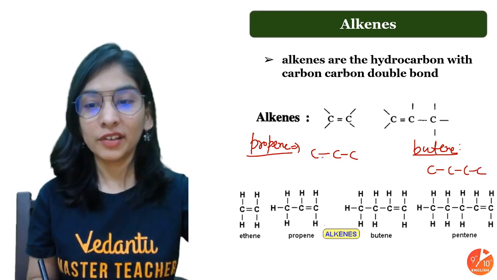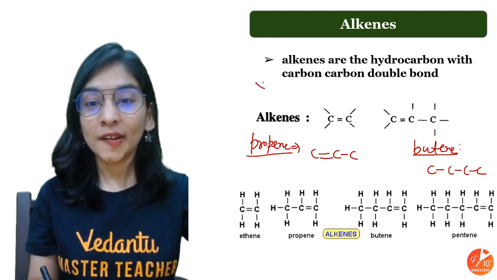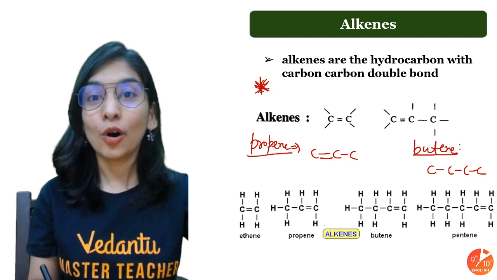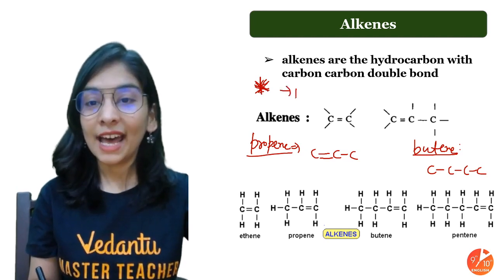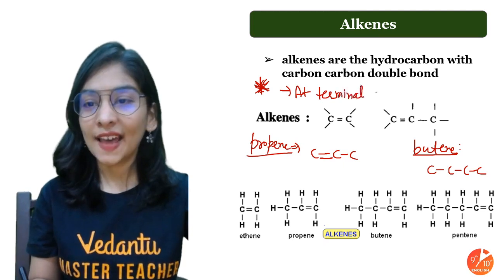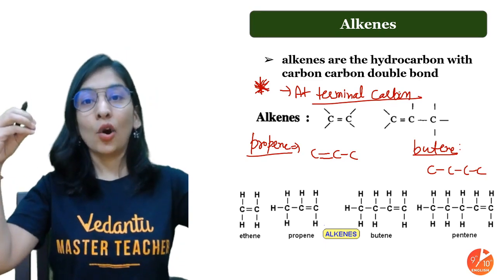Where to put a double bond here? Always remember, with the star mark, that you'll always put a double bond at a terminal carbon. A double bond, a triple bond, always at the terminal carbon. Means the last corner ones.